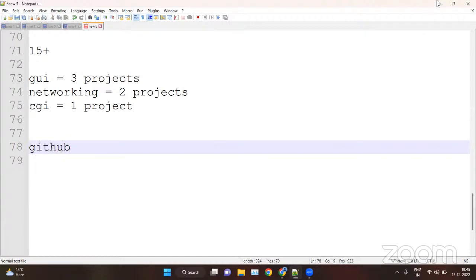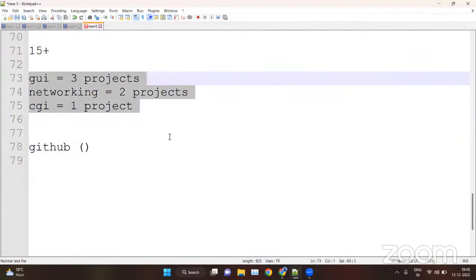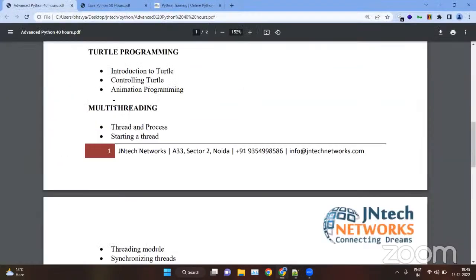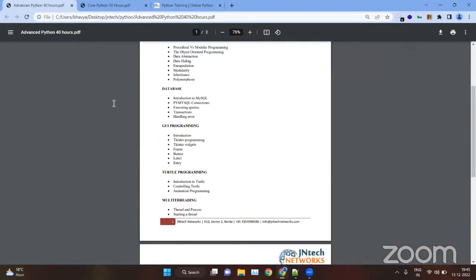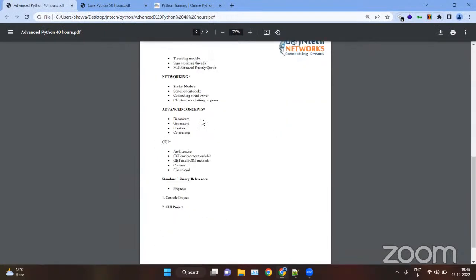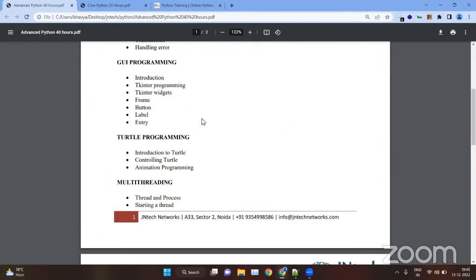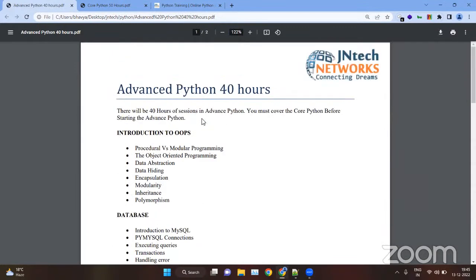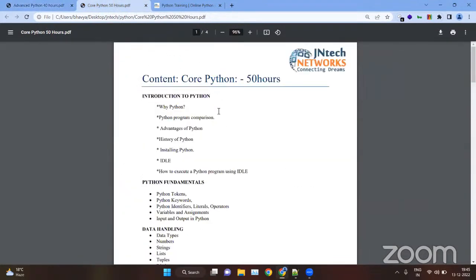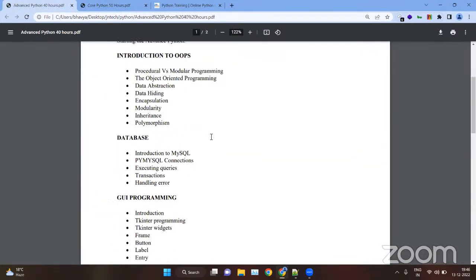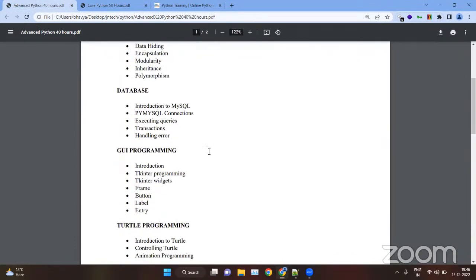And you can even upload the link of your GitHub inside your resume so that everyone can see your project. So we will create projects also, to get real-time experience with Python, because projects are very important inside Python. So these are the advanced concepts and the core modules and advanced modules that I'm going to cover in the entire sessions.